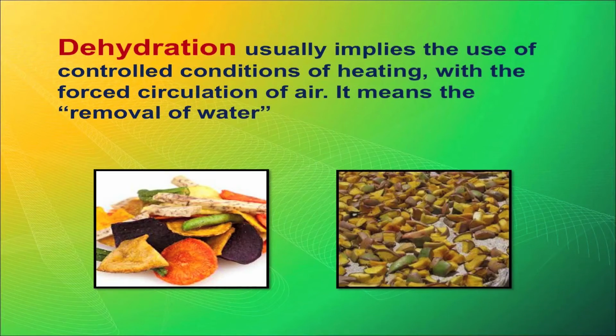It means the removal of water. I will add something here. Dehydration, as I just told you, is done in a controlled atmosphere, but the basic principle here is the removal of water from the food item. That can be done by sun drying also, shade drying also, and that is called drying. That is also a kind of removal of water. When we dehydrate the food, that is done in a controlled atmosphere. This is the basic difference.